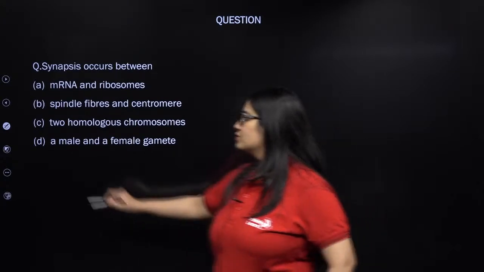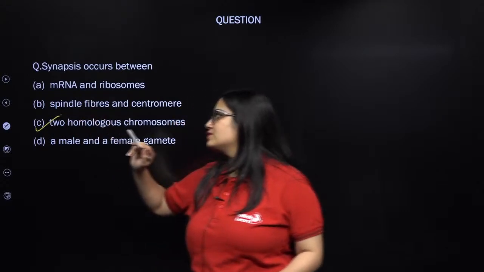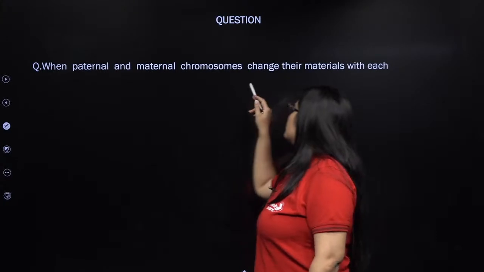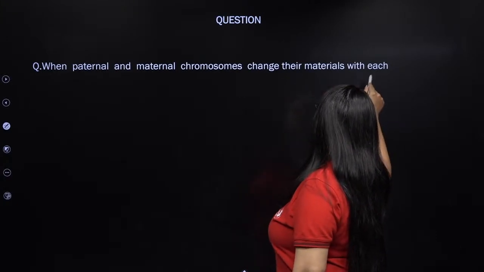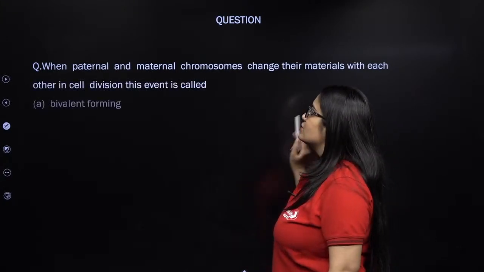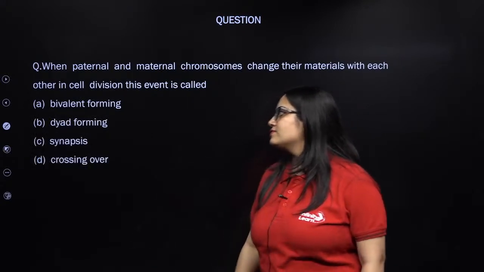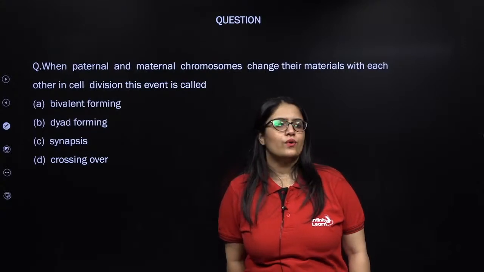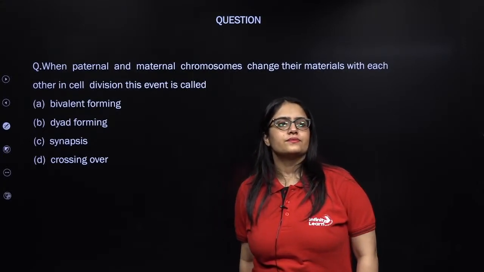That's right, 2 homologous chromosomes in zygotene stage. When paternal and maternal chromosomes exchange their materials with each other in cell division, this event is called bivalent forming, dyad forming, synapsis, or crossing over. What do you think is the right answer?